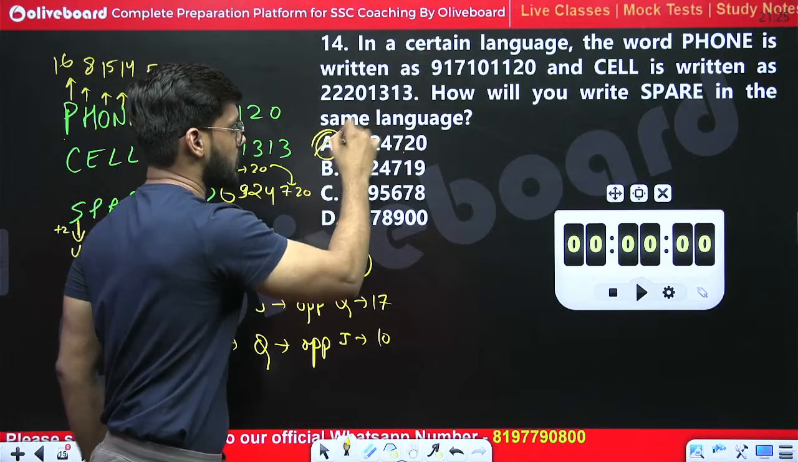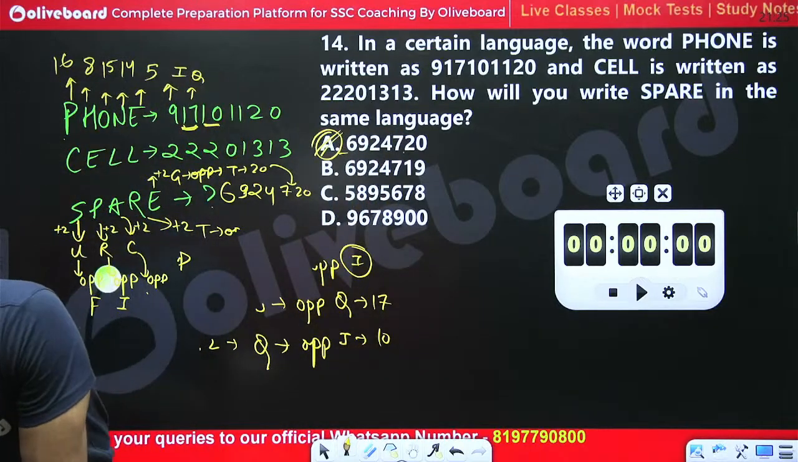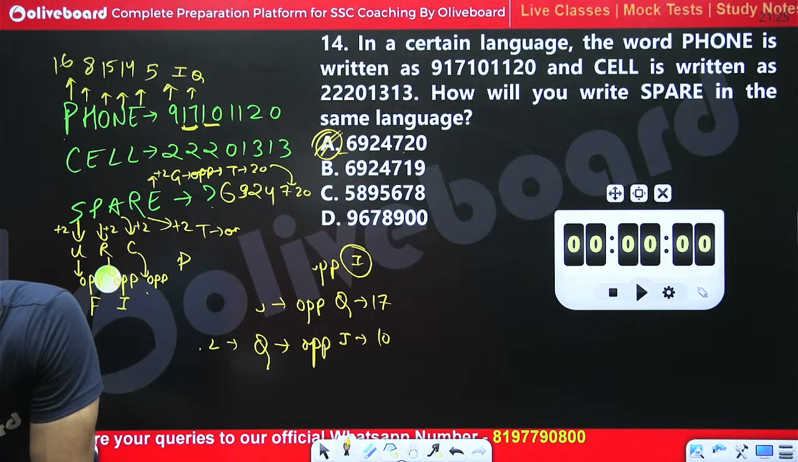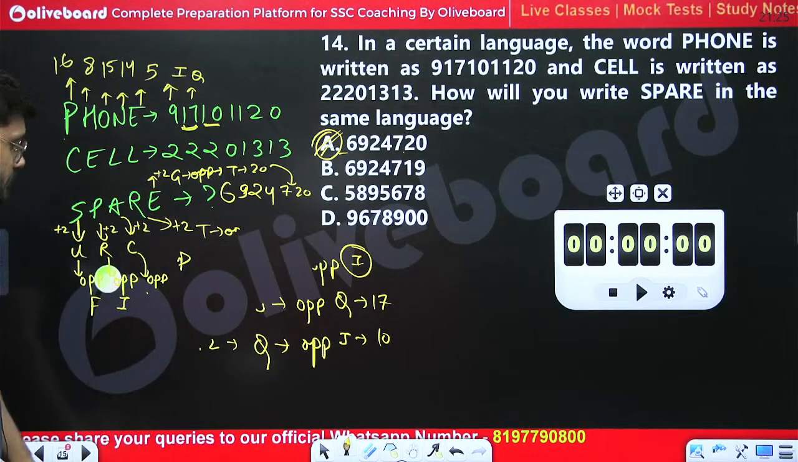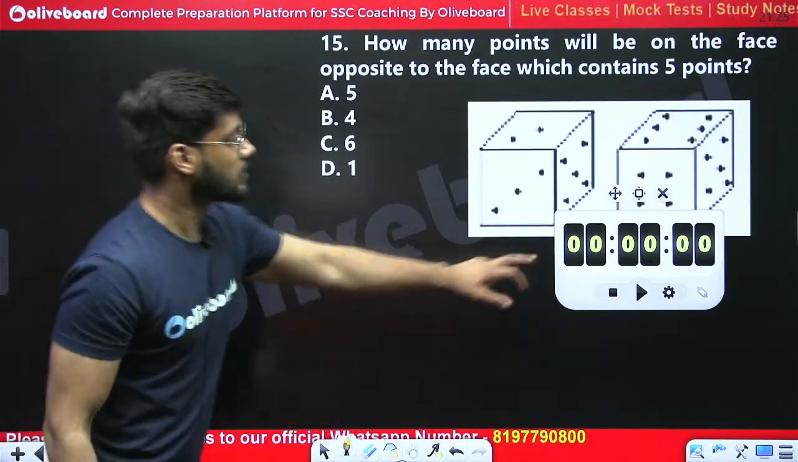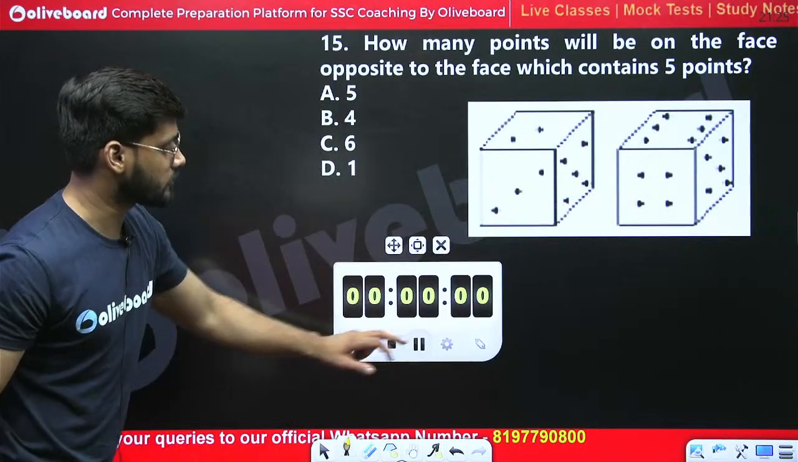Which matches with option number A? Yes, exactly, Harsha. Exactly, very good. A is the right answer. Next, 15th one. What should be the right answer of this 15th one?